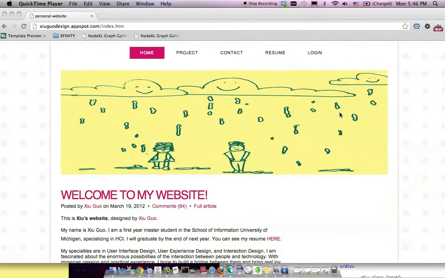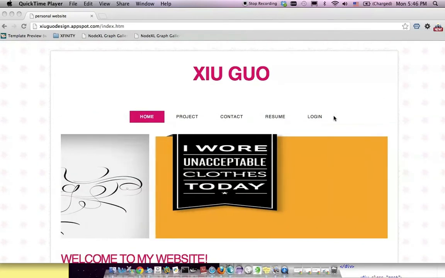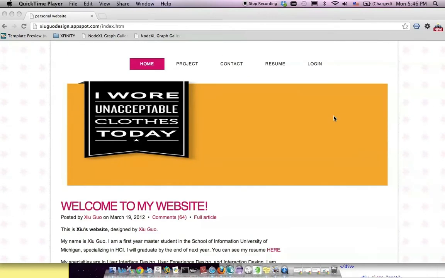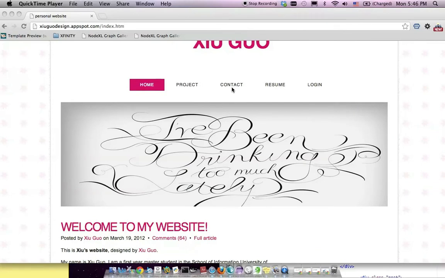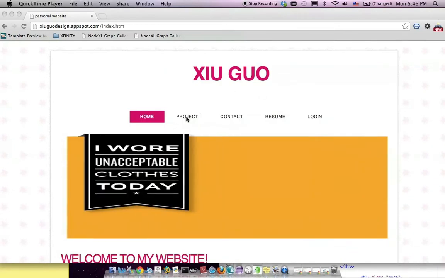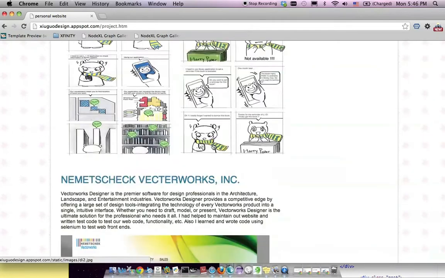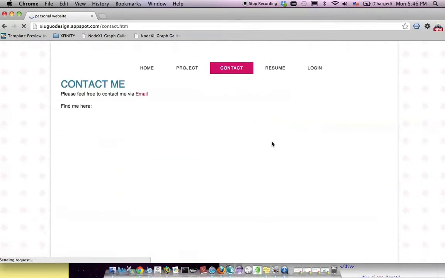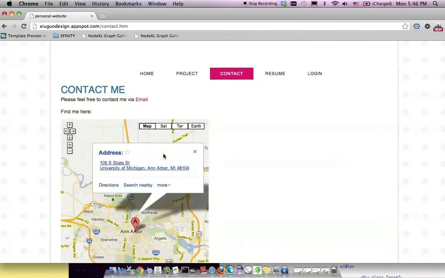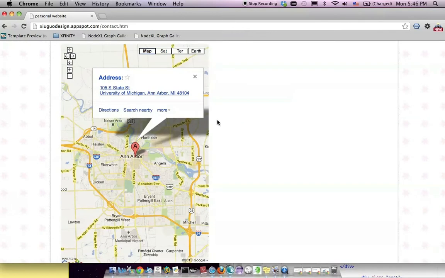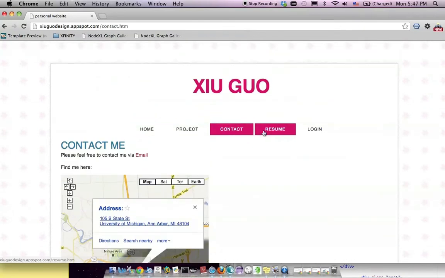Okay, here's my web page, and it is now working on appspot.com. As you can see, there's a slide bar here, shows pictures. There's project, showing the project I've been working on. The contact me. This is the local address, and you can submit your contact information.